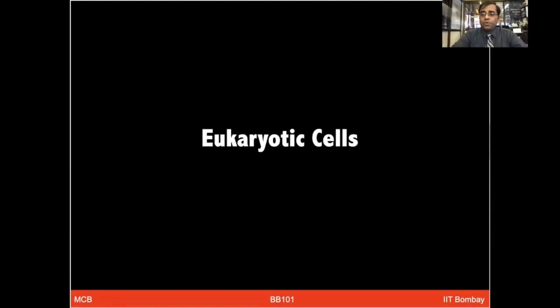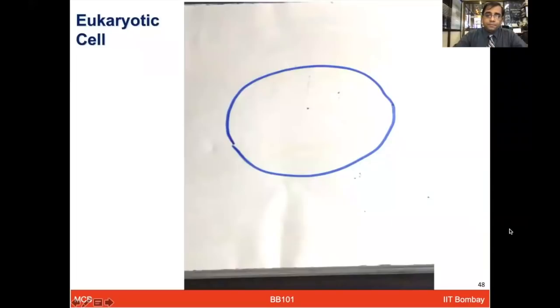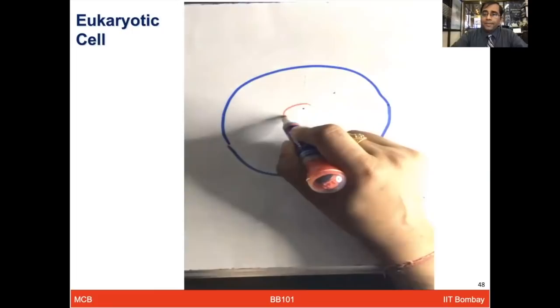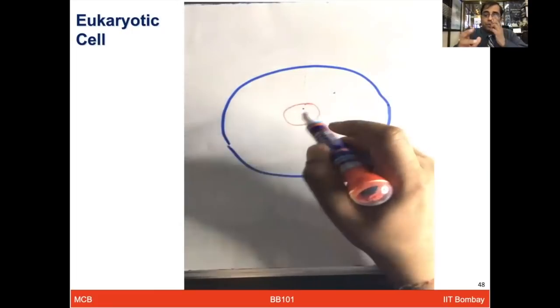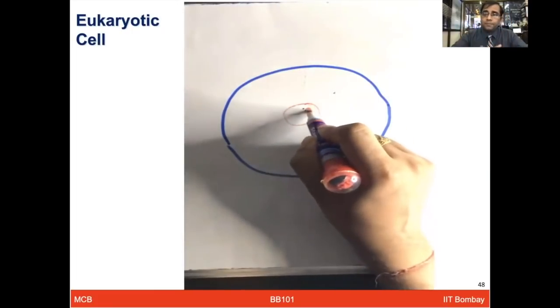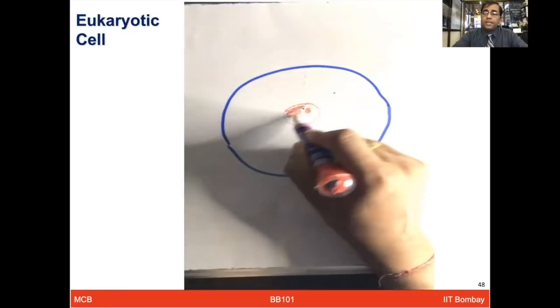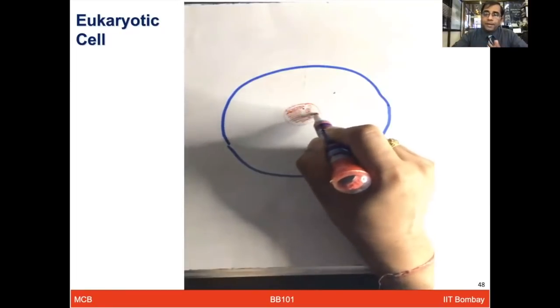Let us now talk about the eukaryotic cells. We've already discussed the prokaryotic cell, where you have seen that the nucleus was almost floating in the cytoplasm and does not have any defined nuclear membrane.